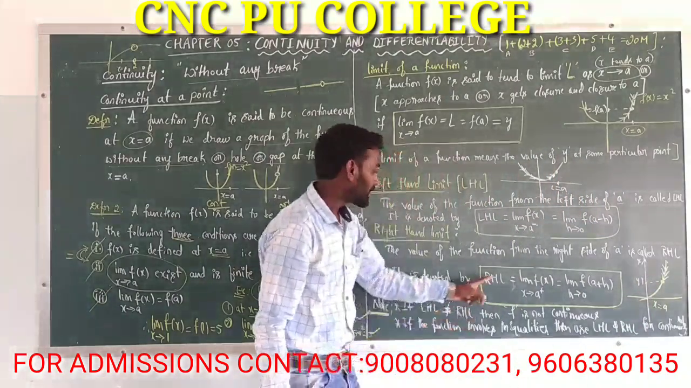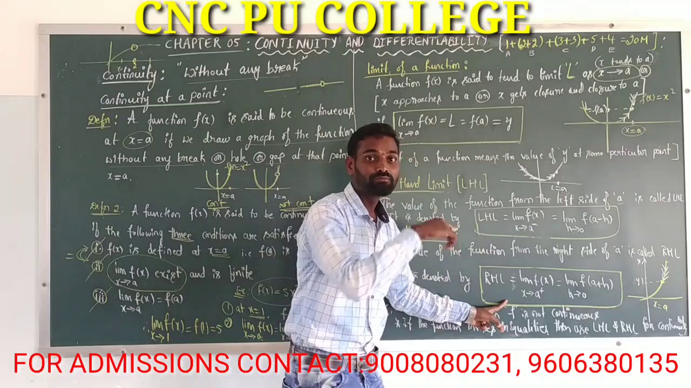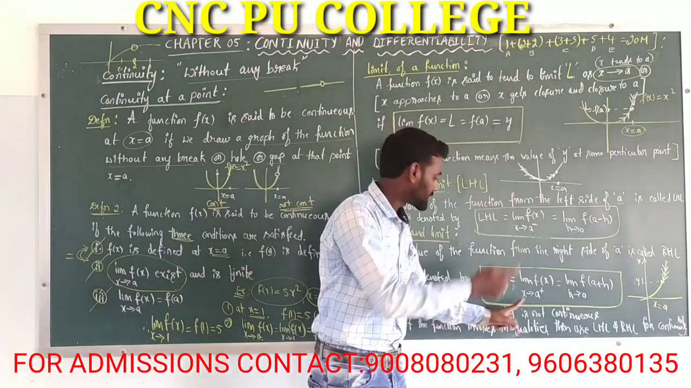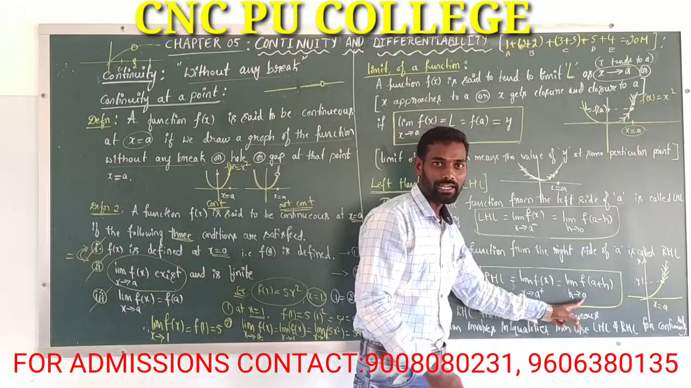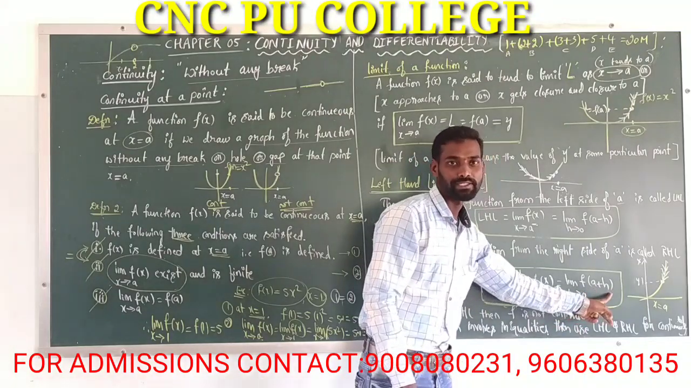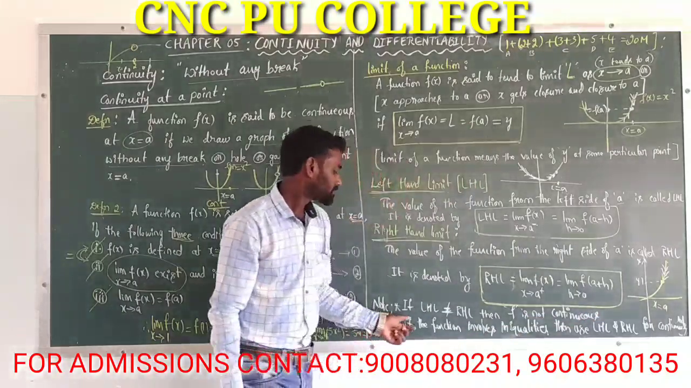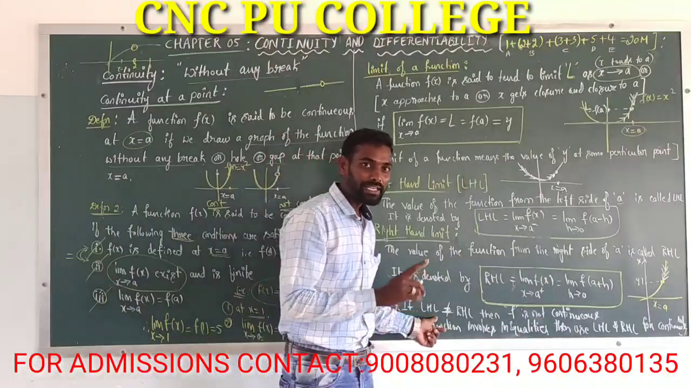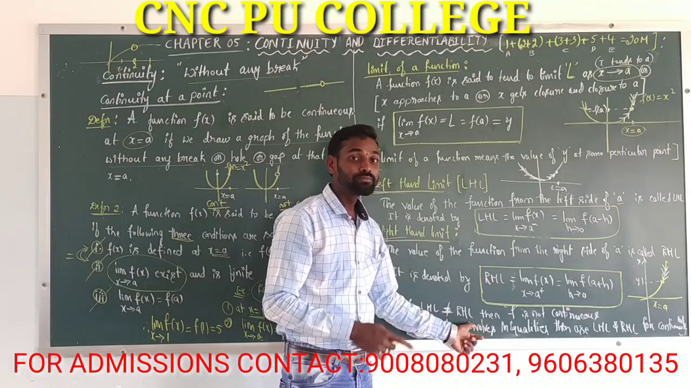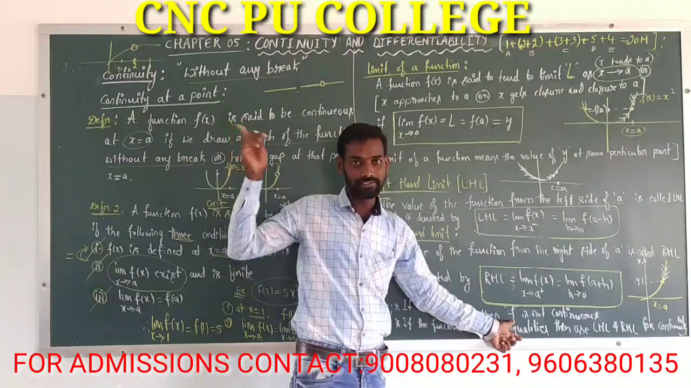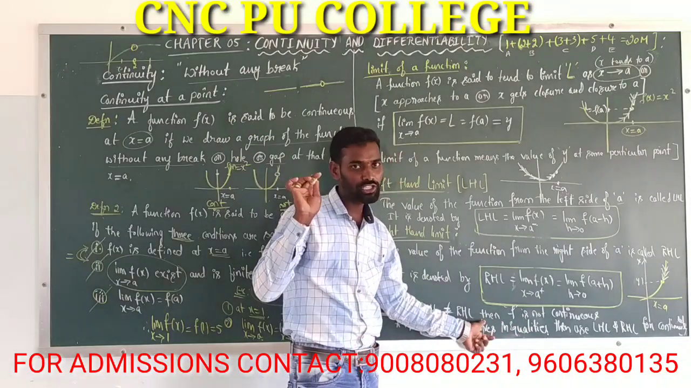RHL is equal to the limit of f of x as x tends to a plus, that is the limit as h tends to 0 of f of a plus h. That is the right hand limit. Observe, if the left hand limit is not equal to the right hand limit, that is LHL is not equal to RHL, then that function is not continuous.